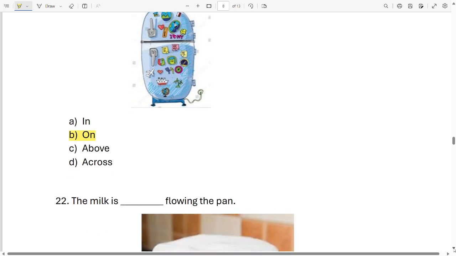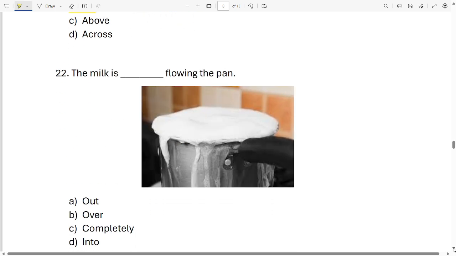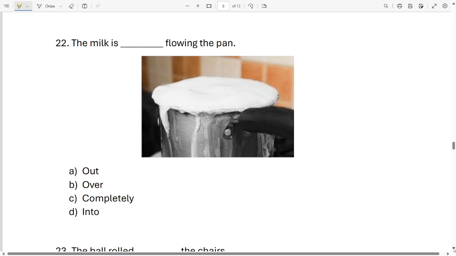Very good. Okay. The next one is the milk is dash flowing the pan. Out, over, completely, into. Which one is correct? It is option B. The milk is overflowing the pan.